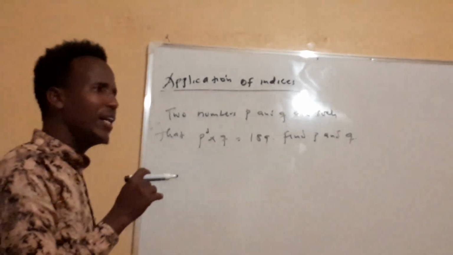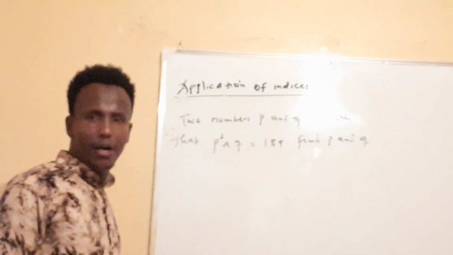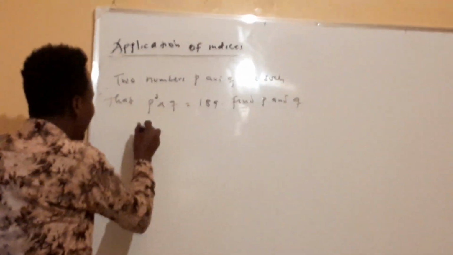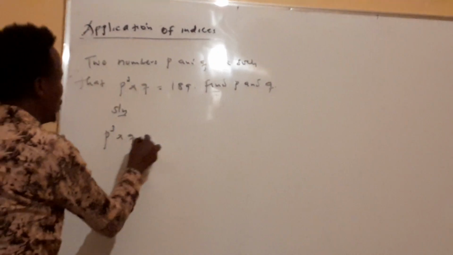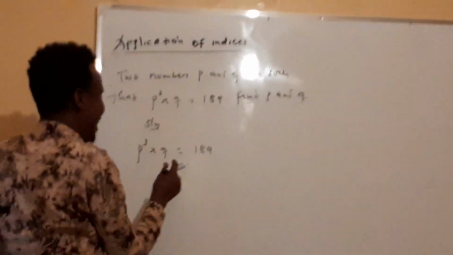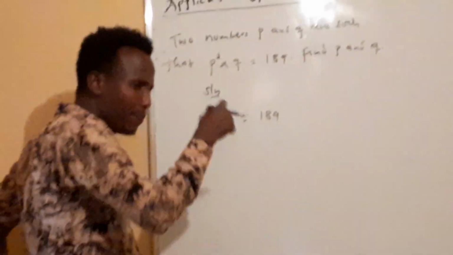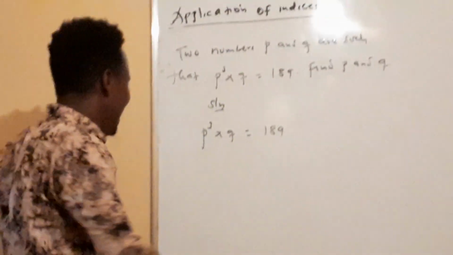Can I get a number that can be multiplied by itself 3 times within this number? Because here we have p power 3. Now ask yourself, p power 3 times q is equal to what? 189. Can I get one number, a separate number, most probably a prime number, and another number